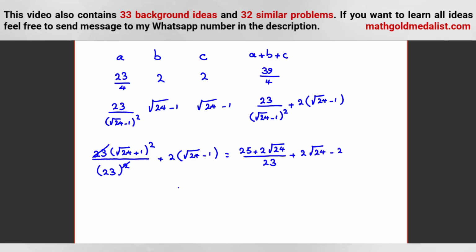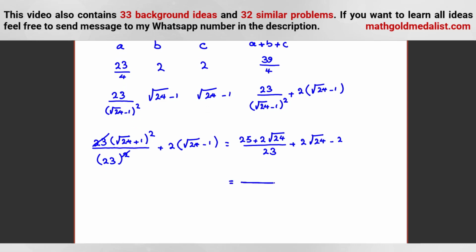Okay? And if we simplify, it will be what? 23 times 2, 46 plus 2, 48 root 24, 23 times negative 2, negative 46, negative 46 plus 25, which will be what? Minus 21 over 23.